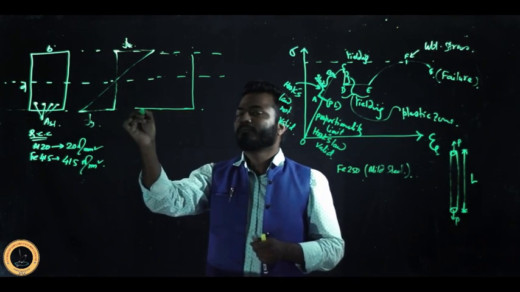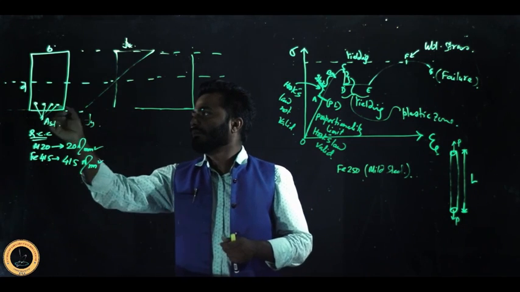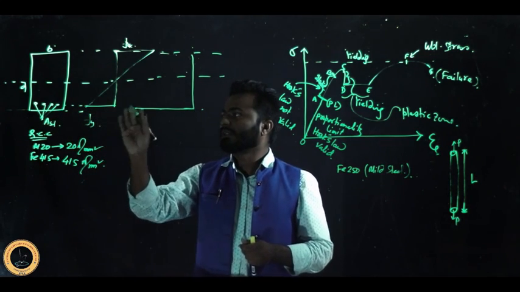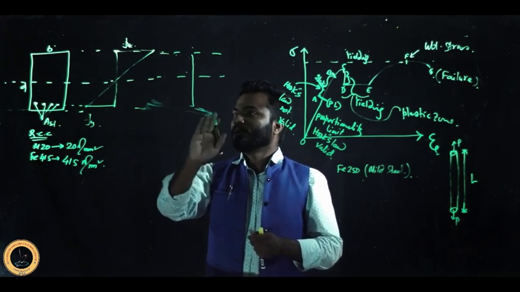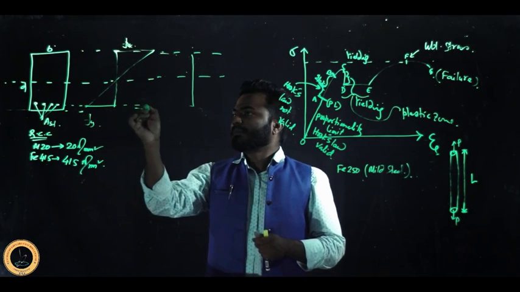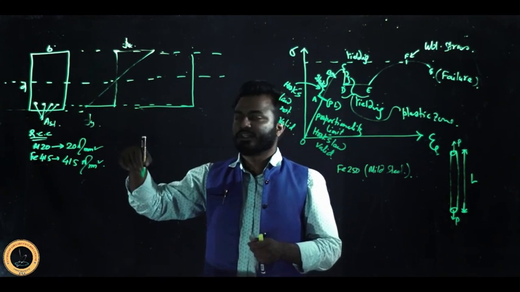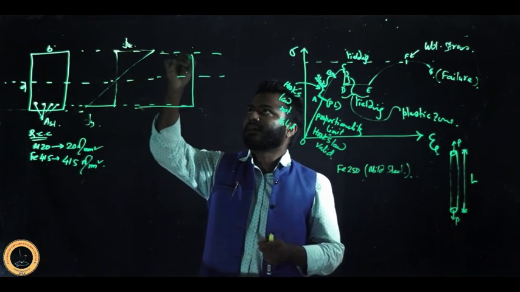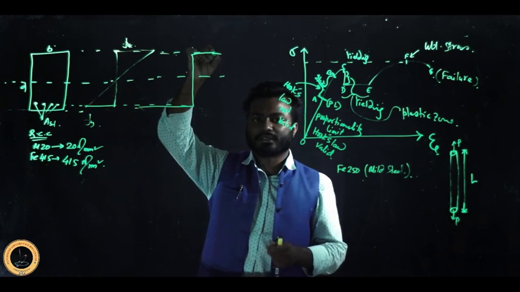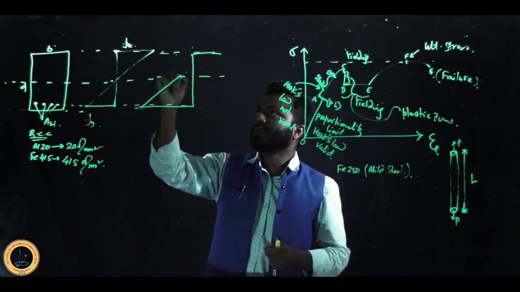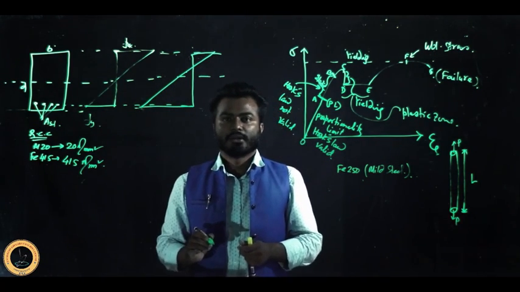Stress in the steel will develop only up to this much. So at this level the stress developed in the steel will be maximum because the steel has reduced, and the concrete will say that it can still develop more stress. So this will be the possible stress-strain curve.